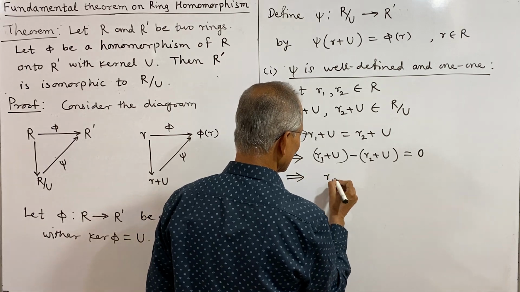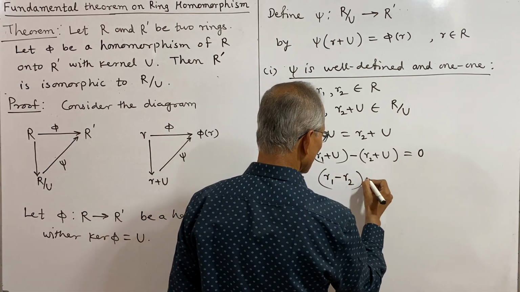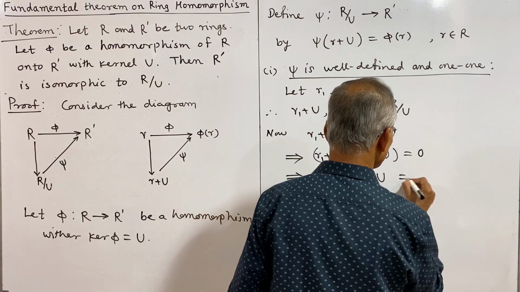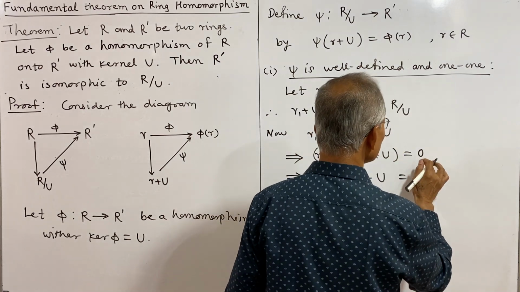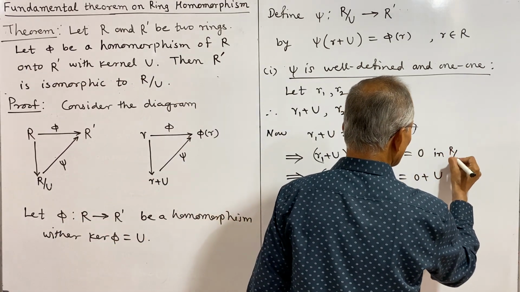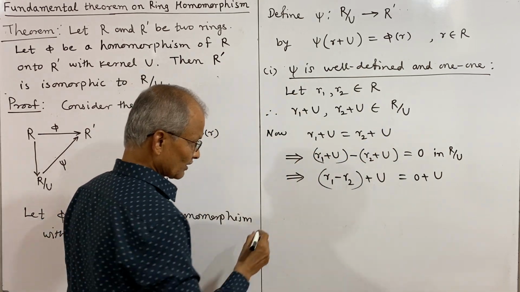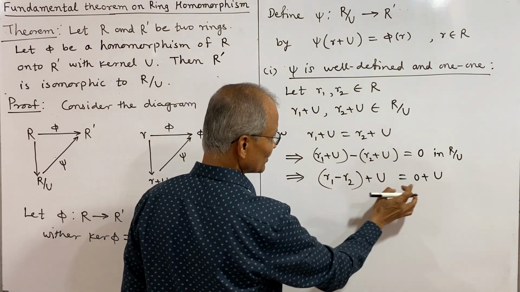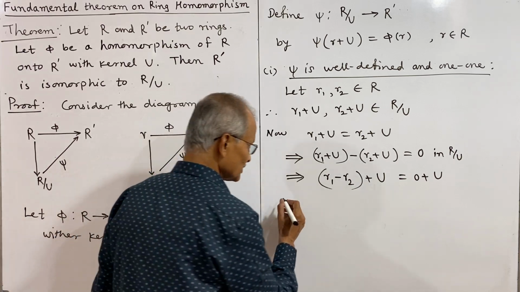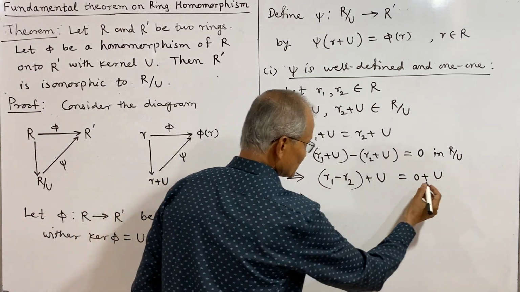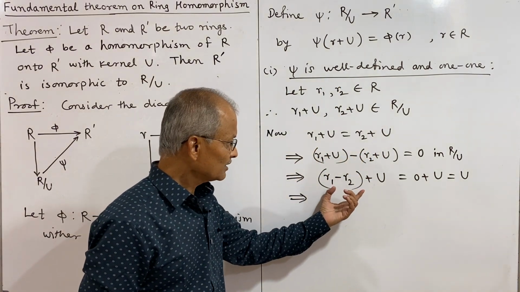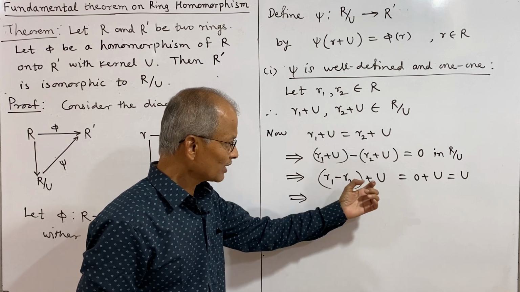This will imply R1 minus R2 plus U, and this is equal to 0 plus U, the element 0 in R by U. And further, this implies R1 minus R2 plus U is equal to U, since 0 plus U is U by the closure property.